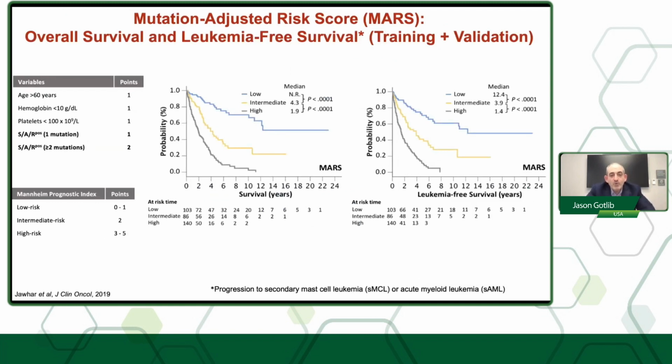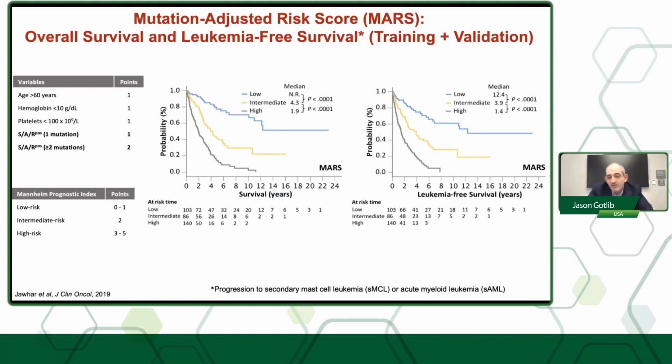Now, one has several prognostic scoring systems, in particular for advanced disease, which incorporate variables such as age, level of hemoglobin and platelets, and also whether one has one or more of the so-called S/A/R gene panel mutations, that is, poor prognostic mutations in SRSF2, ASXL1, or RUNX1.